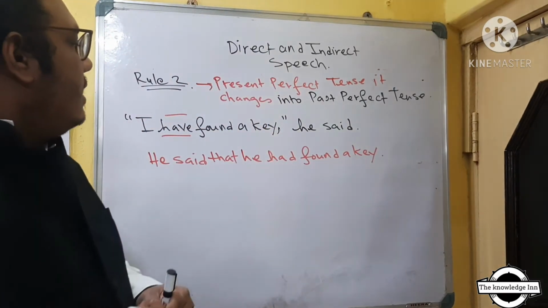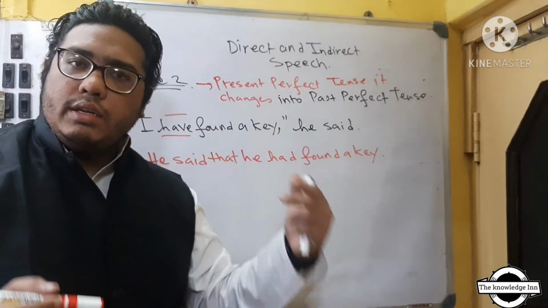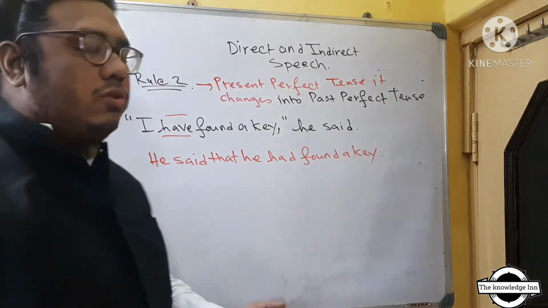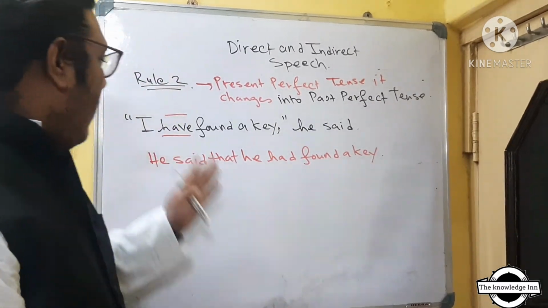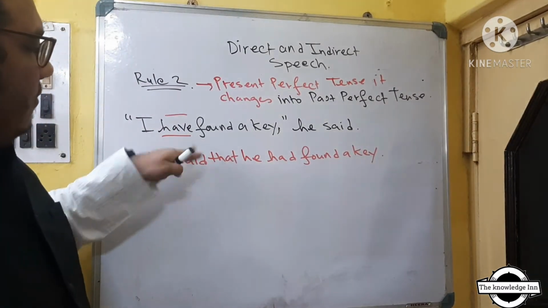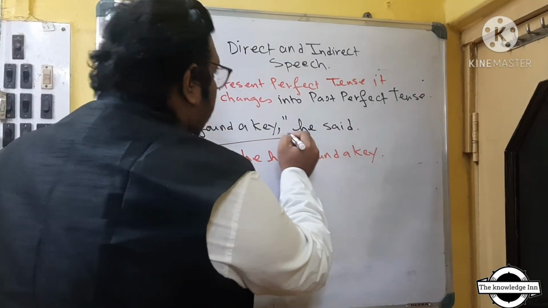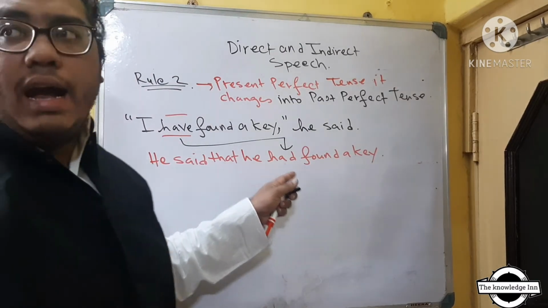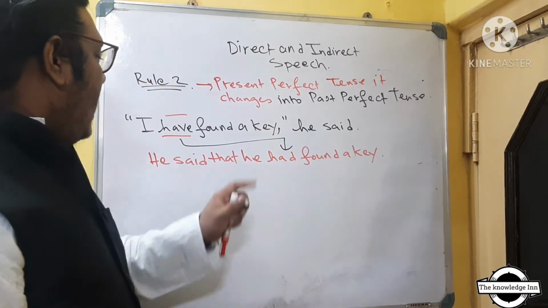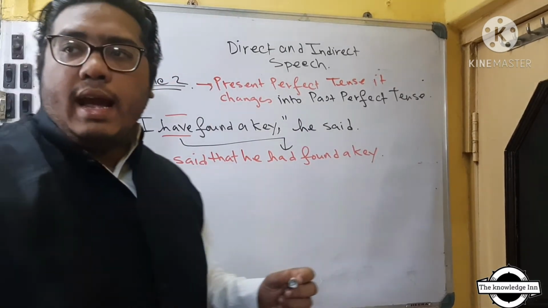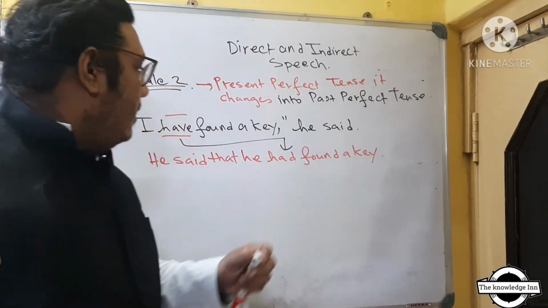He said that he had found a key. Simple and sweet. एकदम logical है. Perfect tense, क्या happening with the have? When it becomes indirect speech, it will come to had. It becomes had. He said that he had found a key.